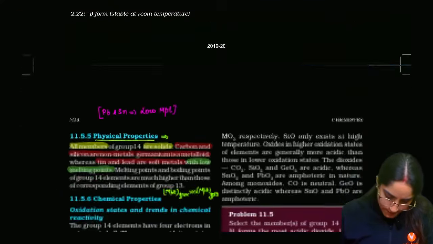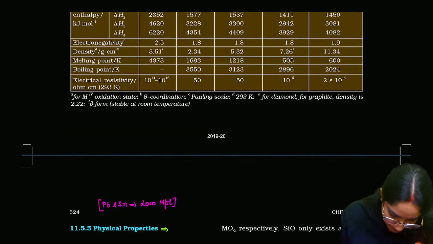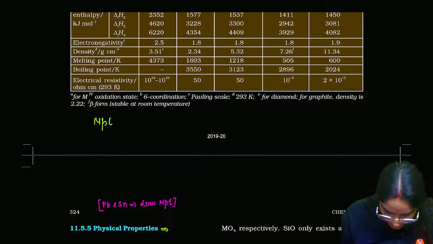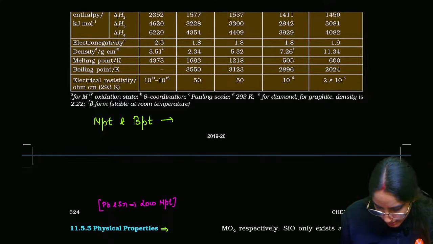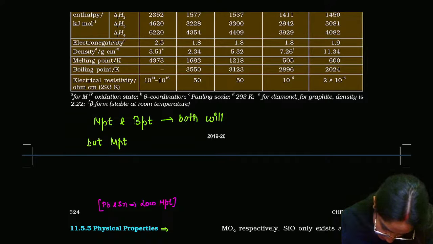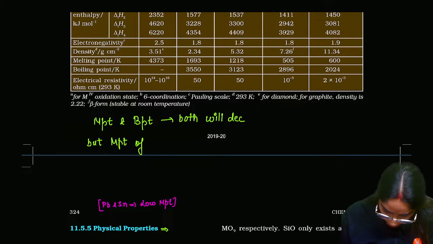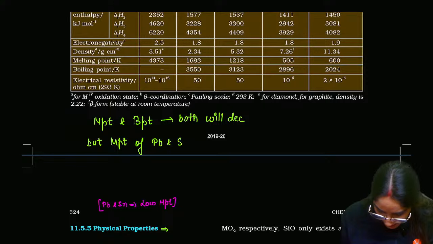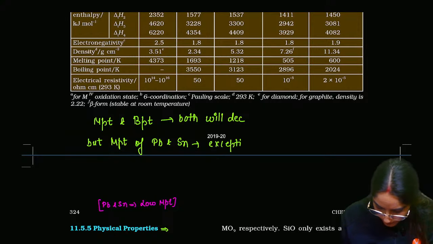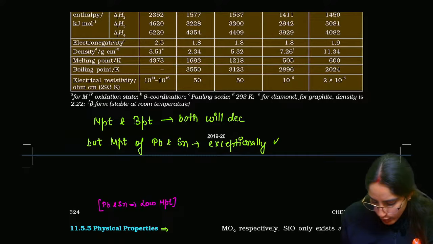So you can just write it down here that melting point and boiling point both are going to decrease, while the melting point of lead and tin is exceptionally low, quite low among these.